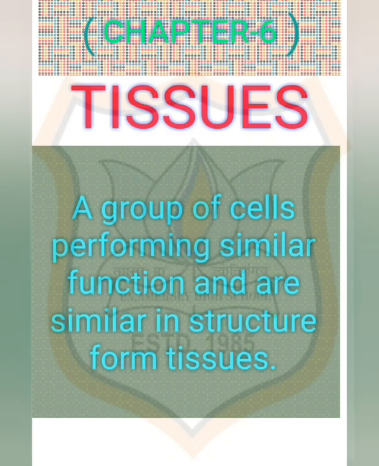Today we are going to start a new chapter in science, chapter number 6, tissues. So students, let us recall some important things like all living organisms are made up of cells, we have discussed in the last chapter. In unicellular organisms, a single cell performs all basic functions. For example, in amoeba, a single cell carries out movement, intake of food and respiratory gases, even respiration and excretion also.